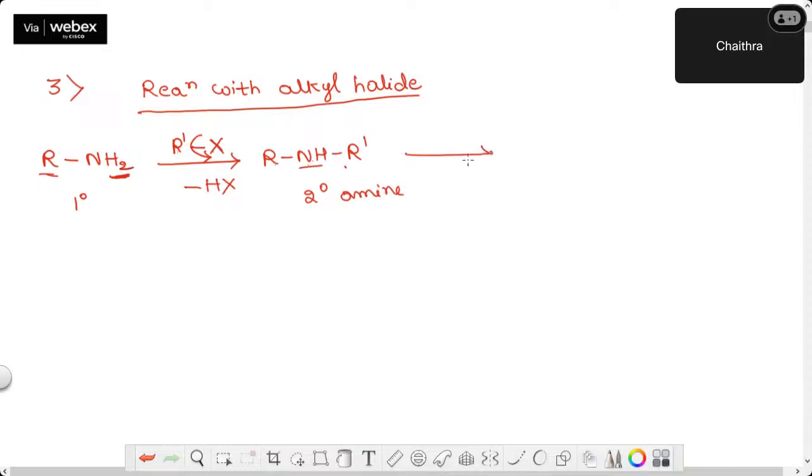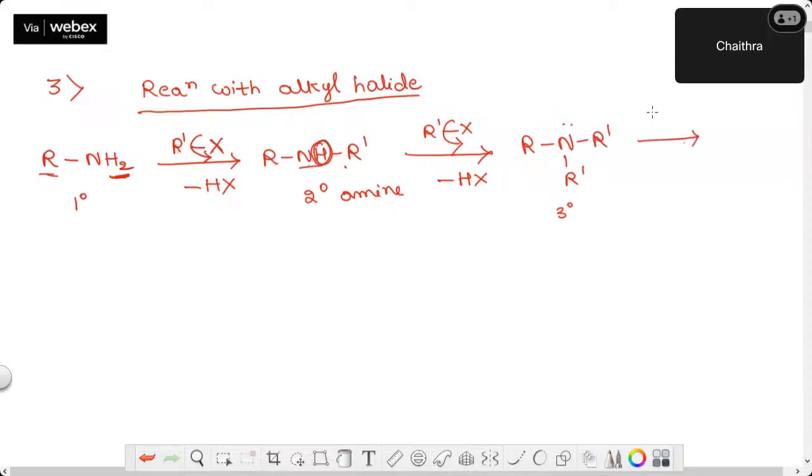Next, again on the arrow mark, one more mole of RX. I'll take R dash X. Now, what will happen? Again, substitute this hydrogen, remove this X, you get HX as the byproduct, and I'm going to get R, N, R dash, and R dash. So, I got a tertiary amine.